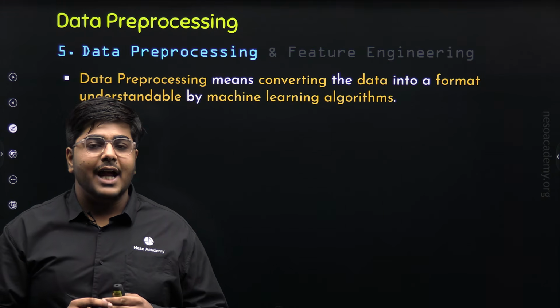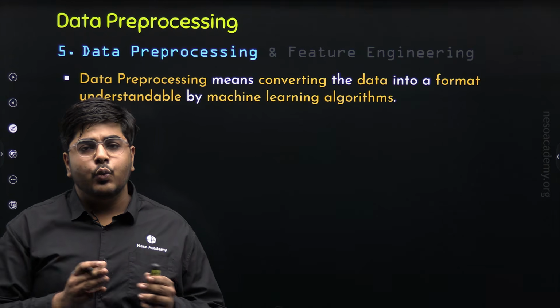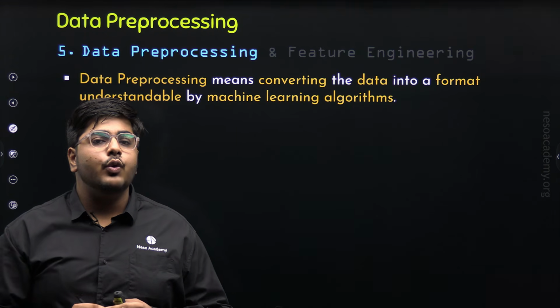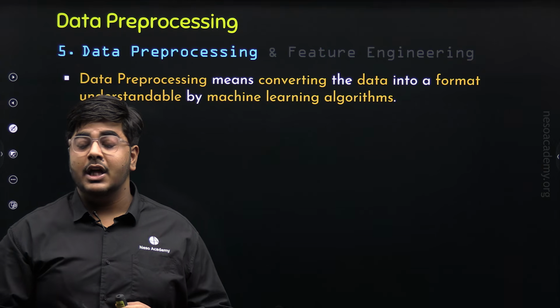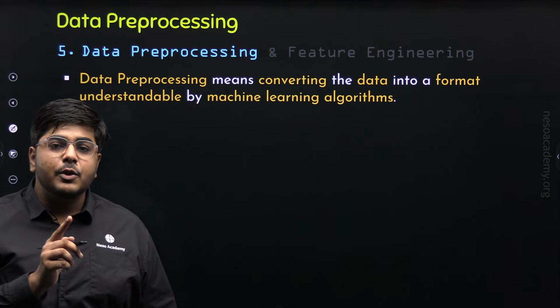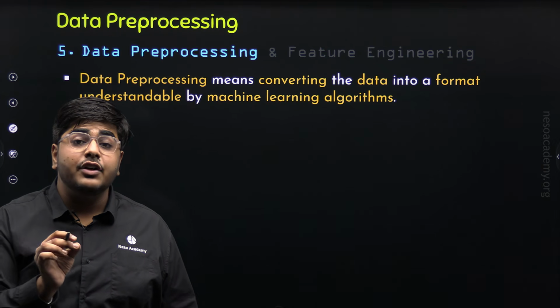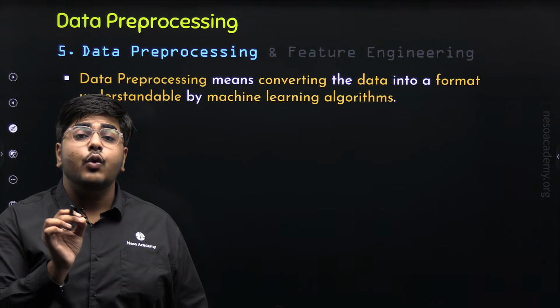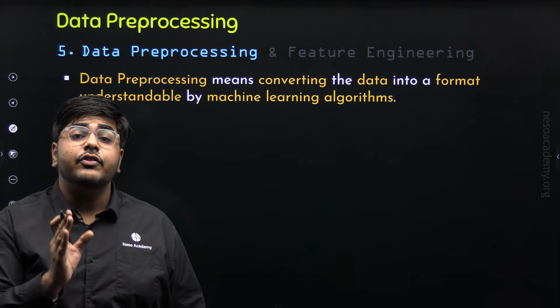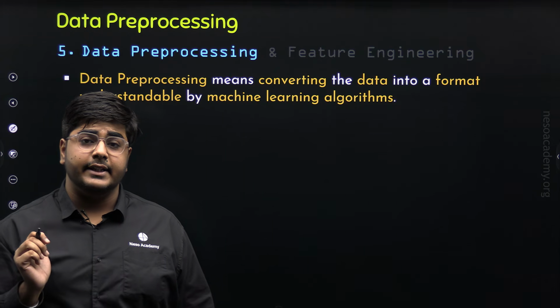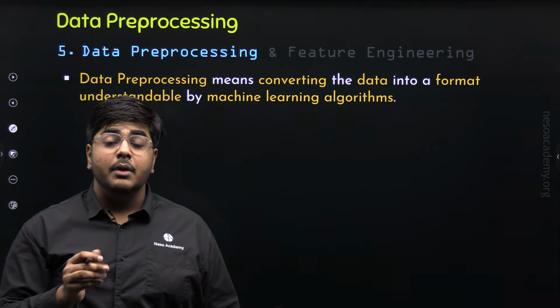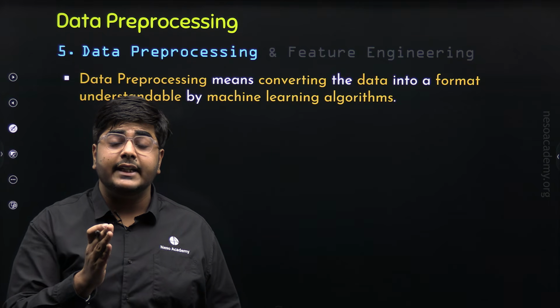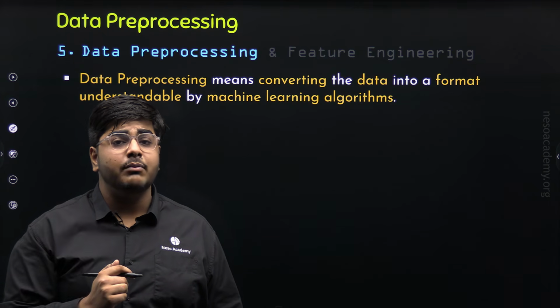Now, before understanding each of these operations one by one, I want you to note a very important point. The point is that preprocessing rules are only learned from the training data. Preprocessing parameters are only calculated from the training data and not from the testing data. Why? Because we need to keep the testing data unseen from the machine learning model.